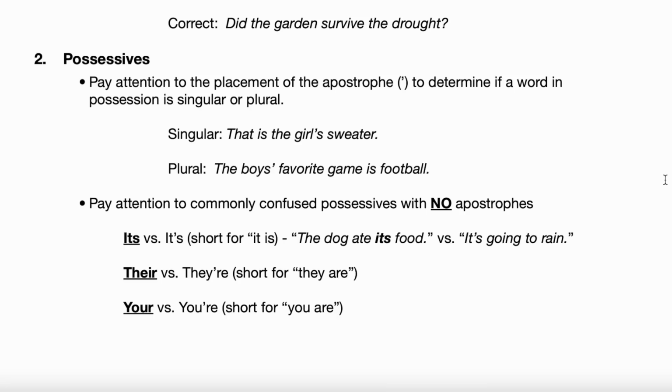Because it's with an apostrophe stands for it is. Yes. We could read that as it is going to rain. Okay, it is going to rain. Does that make sense, by the way, if we say it is going to rain? Yes, it does. Yeah, that makes sense. Okay.